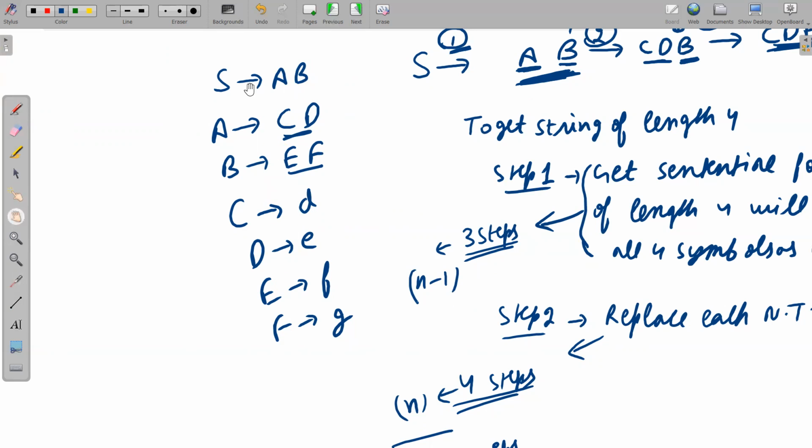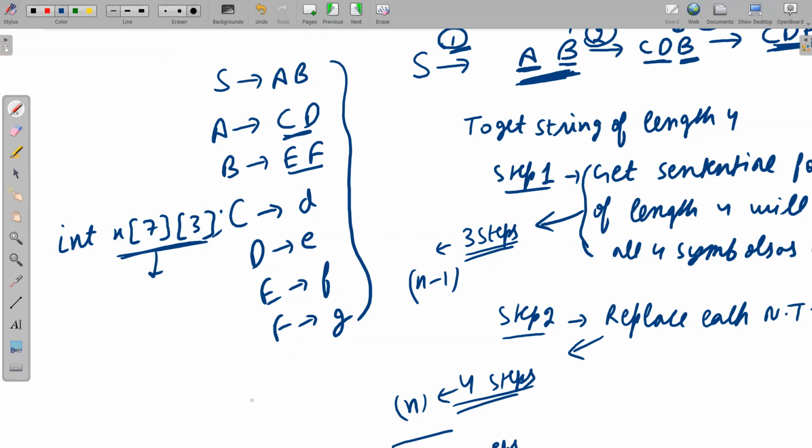If you want to go into implementation detail, then I can say define a 2D array in C. I am mentioning C because the C language is in the syllabus of many competitive exams. So 1, 2, 3, 4, 5, 6, 7: 7 rows, and how many columns? A maximum of 3 columns, so write 3 here. That's it. Define this array, and in this array you can store this grammar very easily. I hope I have made the point clear to all of you.